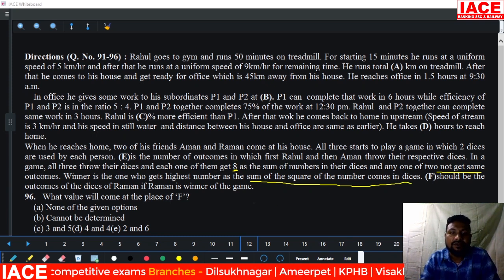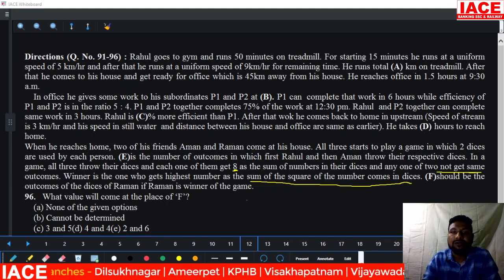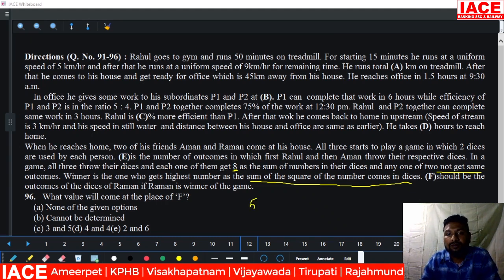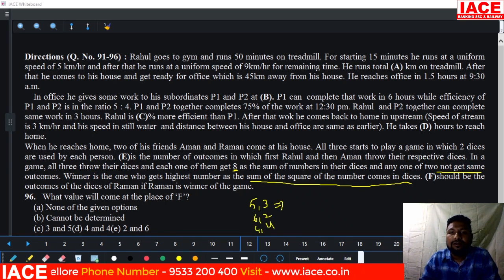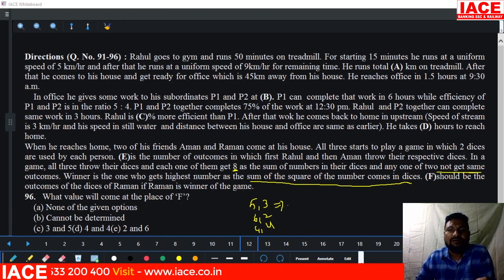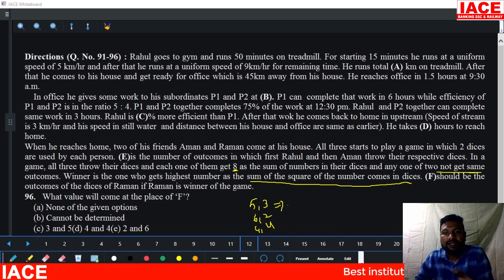How do you get 8? What are the face values to get 8? 5 comma 3, next 6 comma 2, next 4 comma 4. There is no other chance. Then 5 comma 3 and 3 comma 5 are the same, because they mentioned not to get the same outcome. Same outcomes means 3 comma 5 and 5 comma 3 is the same outcome. That's why 5 comma 3 is enough.